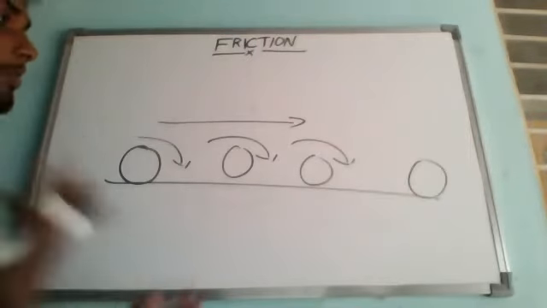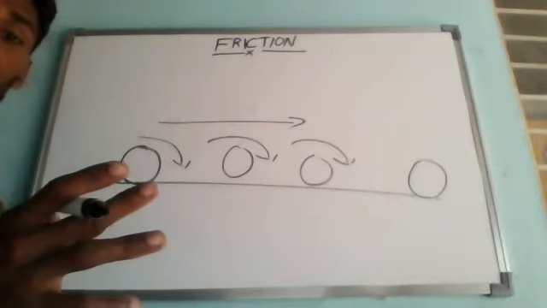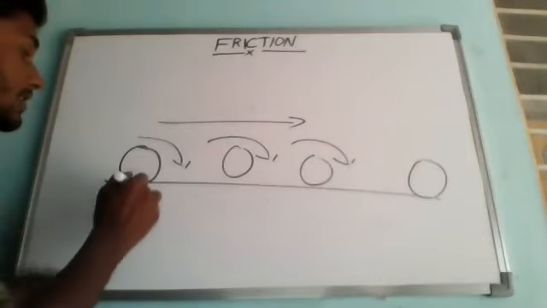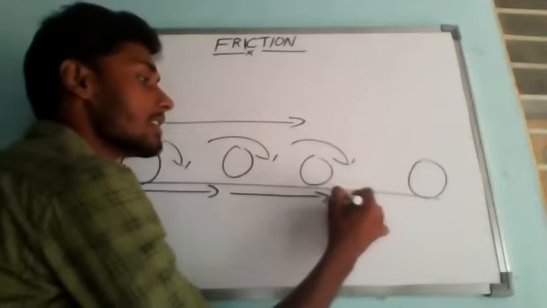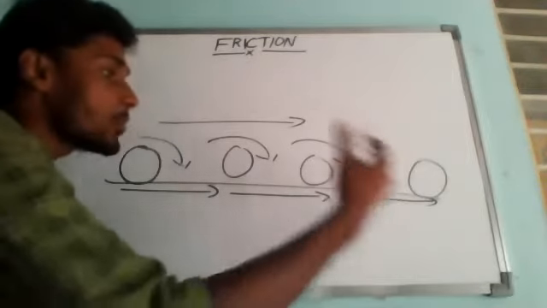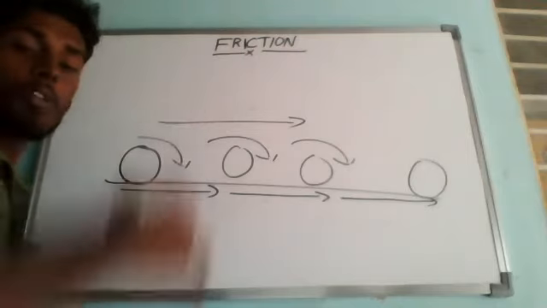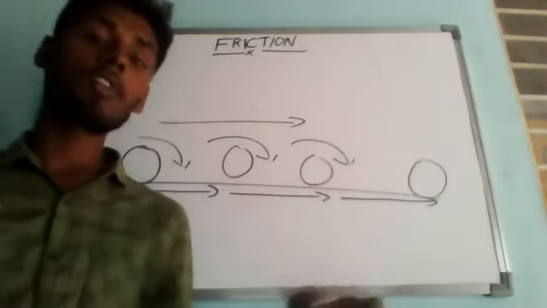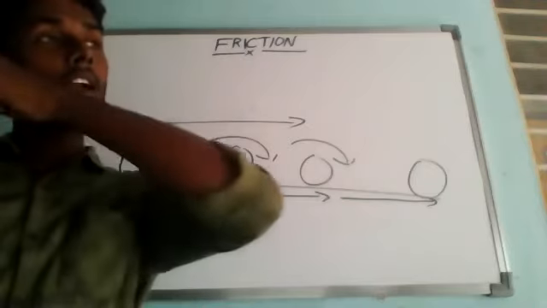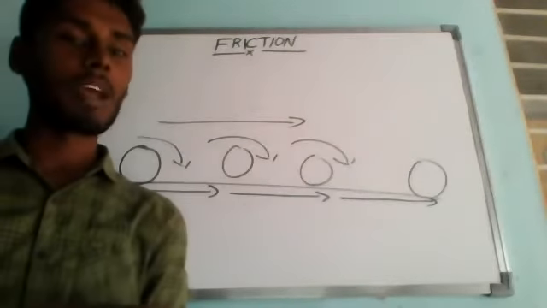See here, we are not applying any kind of force. I am throwing the ball with some amount of force, and initially it is moving very fast, but gradually, as time goes on increasing, it is coming to rest. Means the speed of the ball is slowly coming to rest. So after a certain distance, surely it will come to rest. Is it correct or not? Suppose if I throw the ball and it never comes to rest, what is going to happen? Continuously it will be in movement, means you will never get the ball back.